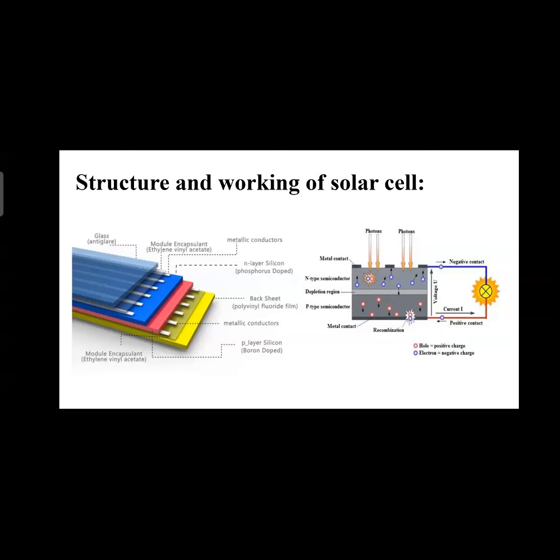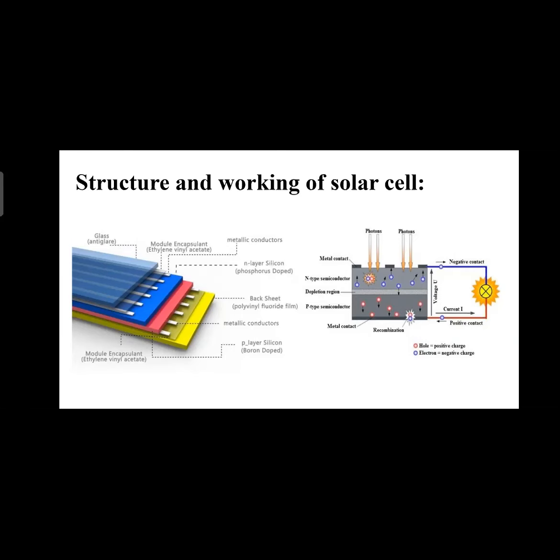In the depletion layer, the photon hits the electrons and loosens them, and in turn creates a hole at that place. These loose electrons move towards the N region of the semiconductor and are accepted over there, and then the holes come to the P region.